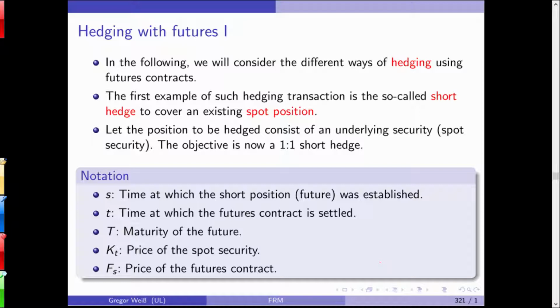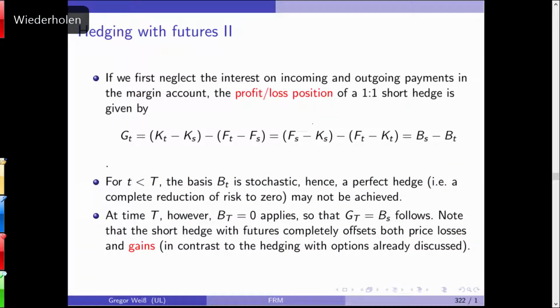What is this? We want to cover and hedge an existing spot position, a long position. And we will do what is called a 1-1 short hedge. First, we neglect the interest on incoming and outgoing payments in the margin account, and the profit loss position of a 1-1 short hedge is just given by the difference in the spot prices minus the difference in the futures prices.